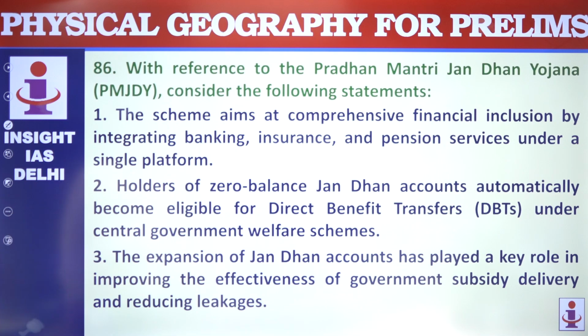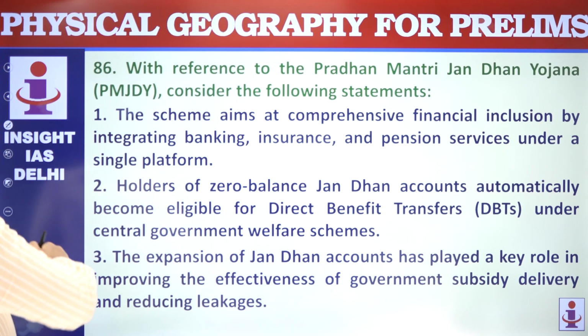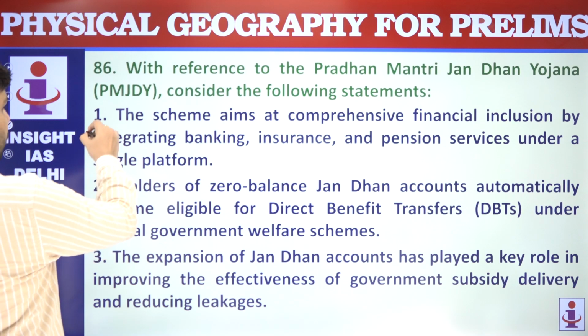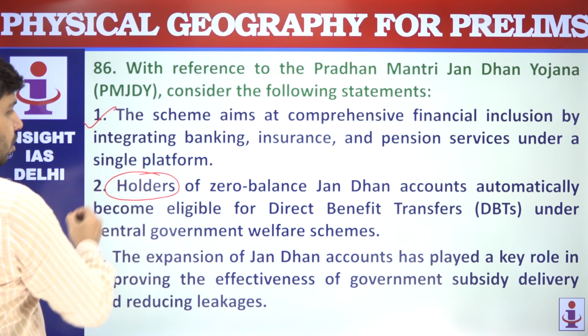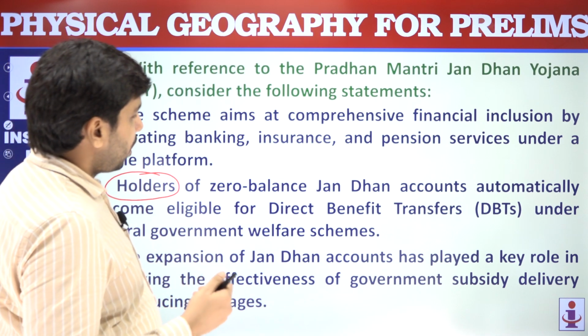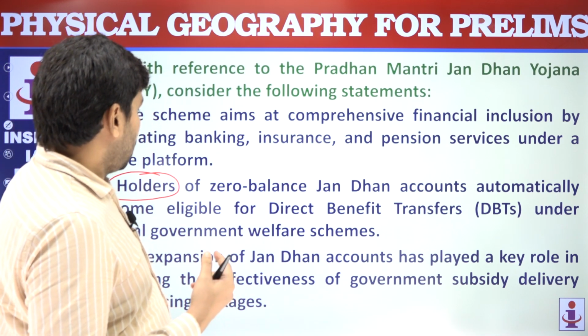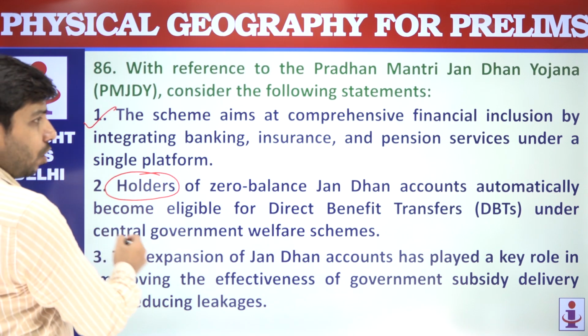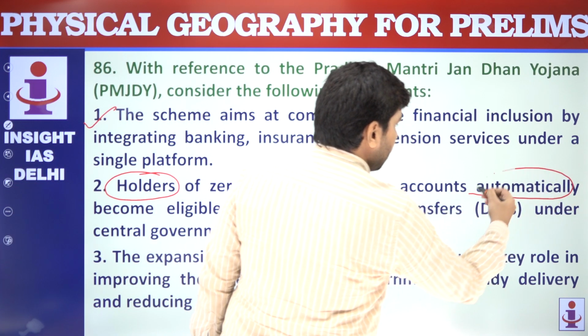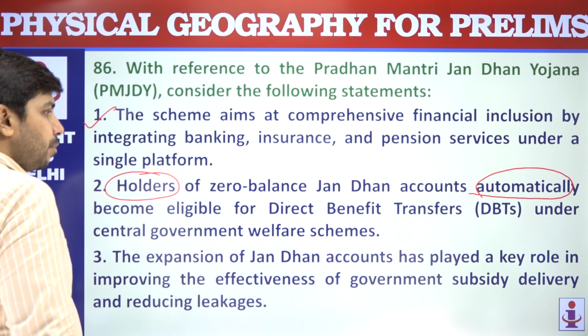Pradhan Mantri Jan Dhan Yojana. It has been in news again. The scheme aims at comprehensive financial inclusion by integrating banking, insurance and pension services. Holders of the zero balance account: the Pradhan Mantri Jan Dhan Yojana provides for zero balance account, but do the holders automatically become eligible for direct benefit transfers?